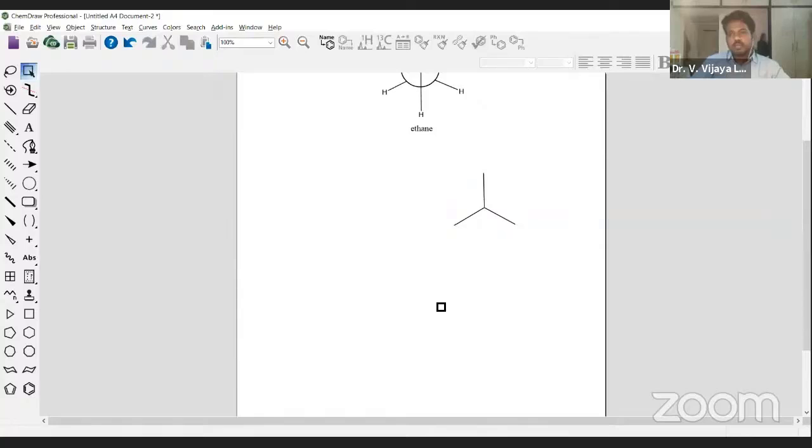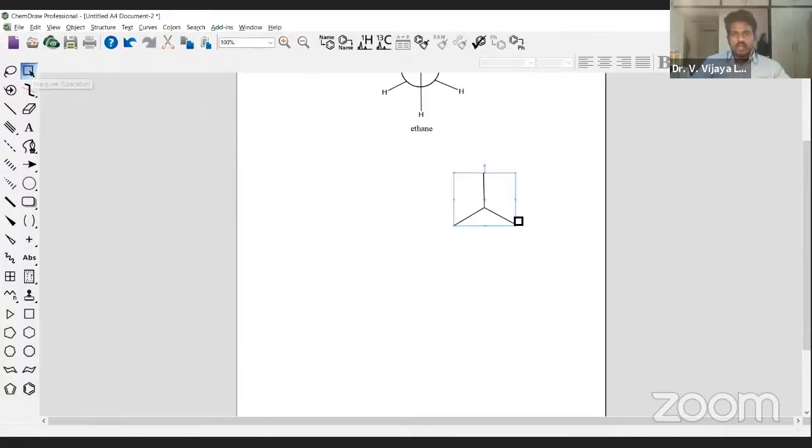Now, the second step is what? The first step is simply to use a single solid bond to generate the CH3 part of that ethane. Then you have to draw another CH3. You can draw it just like that, or if you want to make a copy, it's very simple.